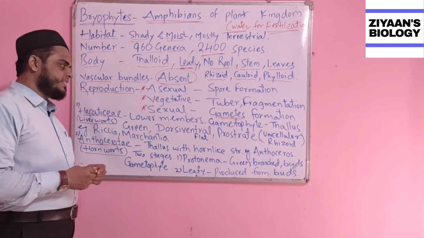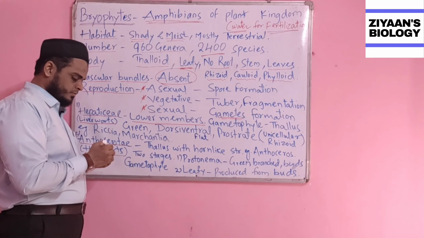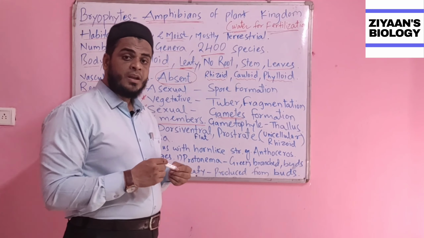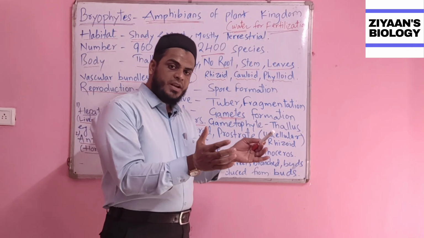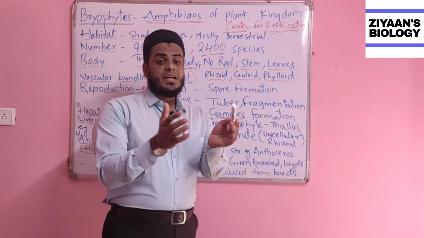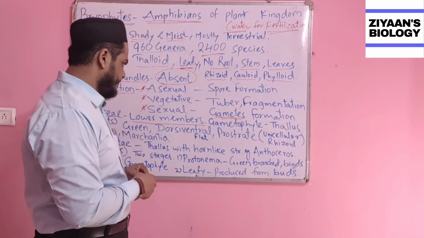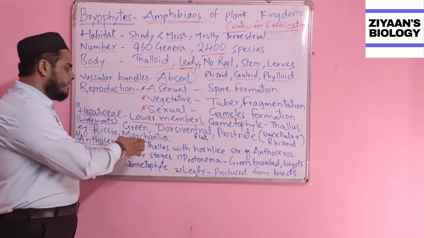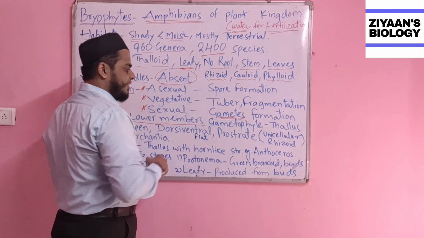In case of the Hepaticae, they are the lower members of bryophytes. They do have two different phases in their life, called the gametophyte and the sporophyte. Do remember one thing about alternation of generation in the Bryophyta, that the most dominant phase of their life is the gametophyte stage, and the other stage is called the sporophyte phase. In the gametophyte stage, they are thalloid. Again, the thallus is green, dorsiventrally flattened and prostrate.